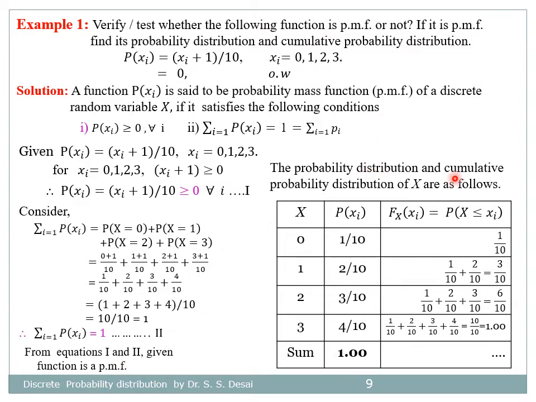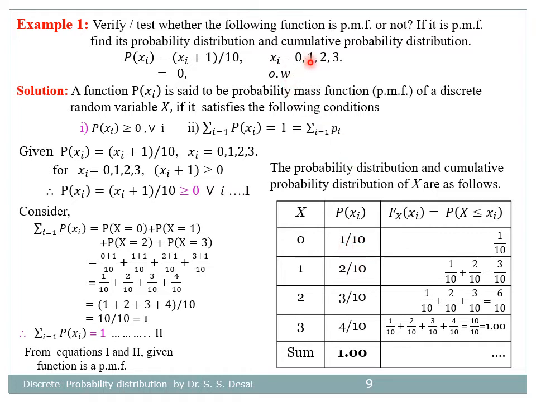The probability distribution and cumulative probability distribution of x are as follows. After substituting xi equal to 0 in this equation, we have the probability that x is equal to 0 is equal to (0 plus 1) divided by 10, that is 1 by 10.